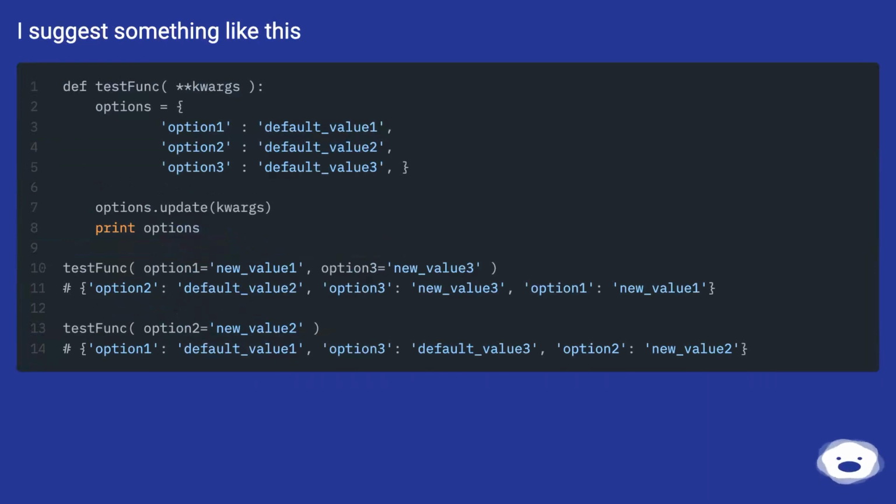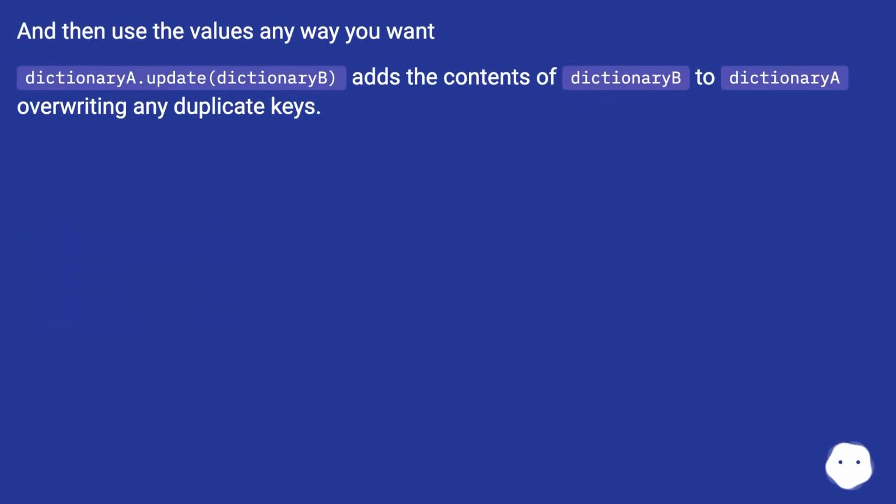I suggest something like this. And then use the values any way you want.